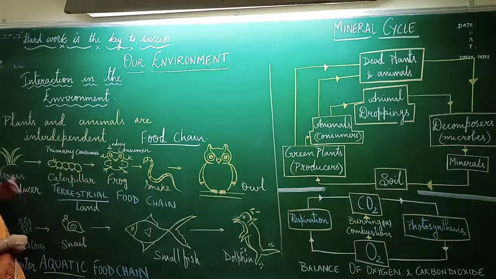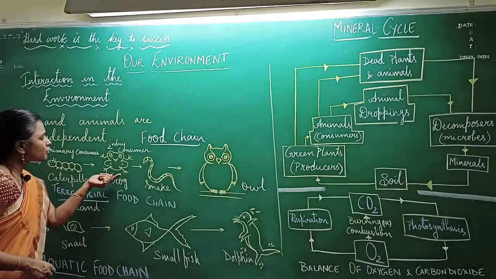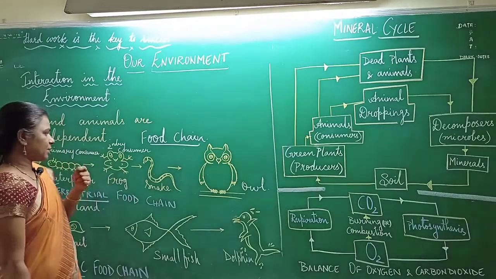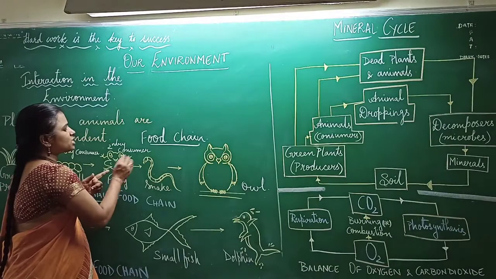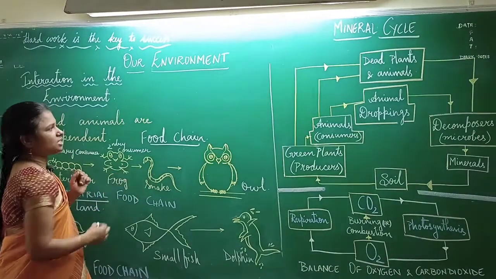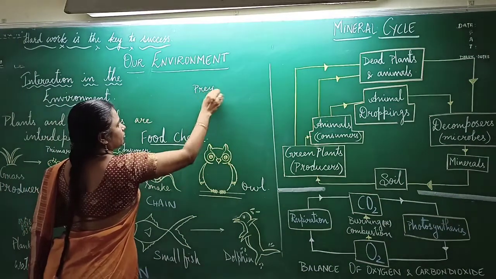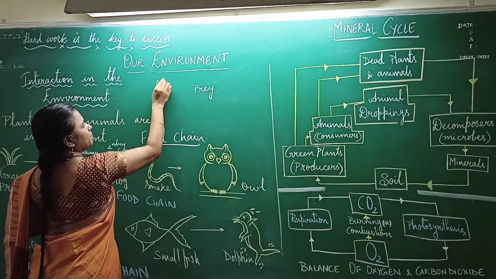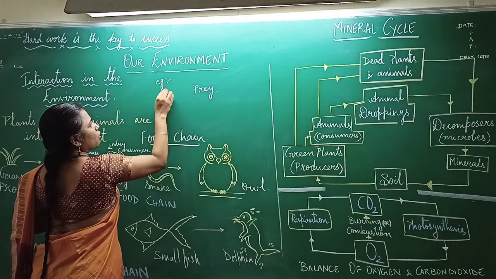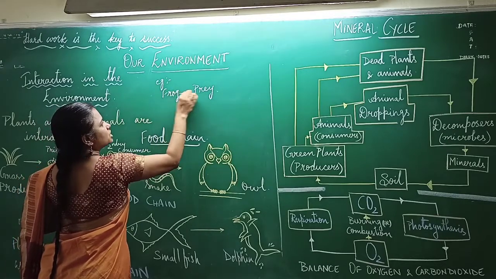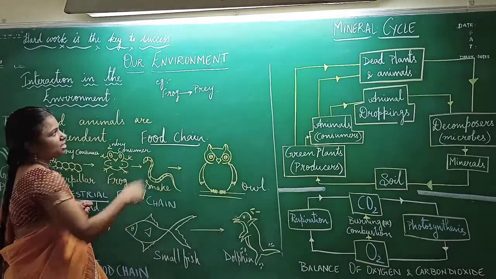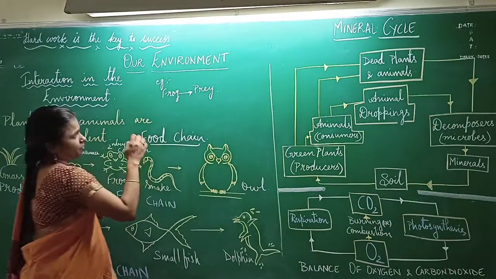Now, for example, here you can see that the frog is eaten by snake. So, the organism which is eaten by another organism is actually called as the prey. So in this example, you have frog which is eaten by the snake. So this is called as prey.